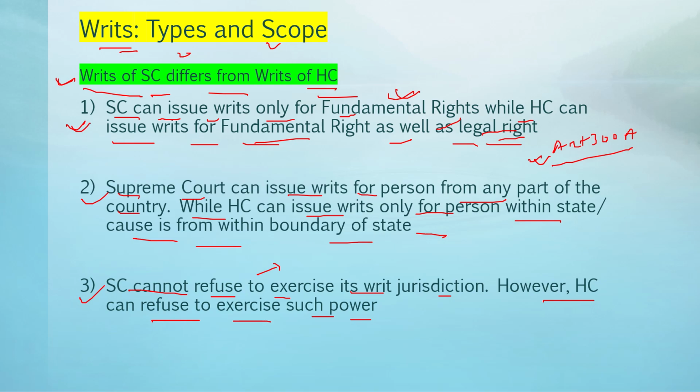So if the High Court refuses to exercise writ jurisdiction, then in that case, a person can move directly to the Supreme Court for the enforcement of their fundamental rights.